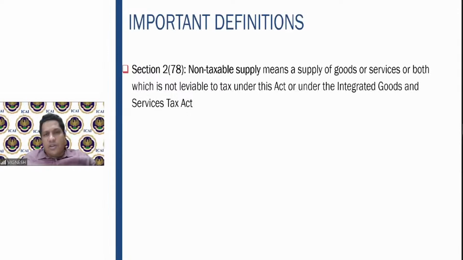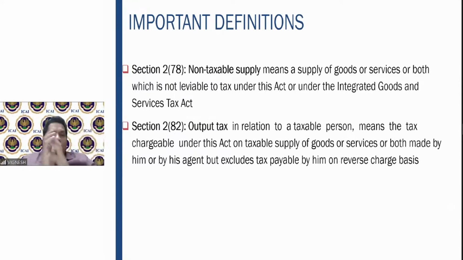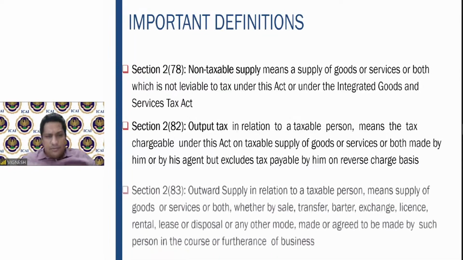Non-taxable supply also is a very, very simple definition. Any supply of goods or services which is not leviable to tax under the GST Act or under the IGST Act is a non-taxable supply. Output tax, again, is the tax on the supply of goods or services in relation to the taxable person, tax chargeable under the Act on taxable supply, but excludes the tax payable by him on the reverse charge basis. So why does it exclude the tax payable on reverse charge? Because this tax on reverse charge is covered in the definition of input tax. That is why this one is excluded here.